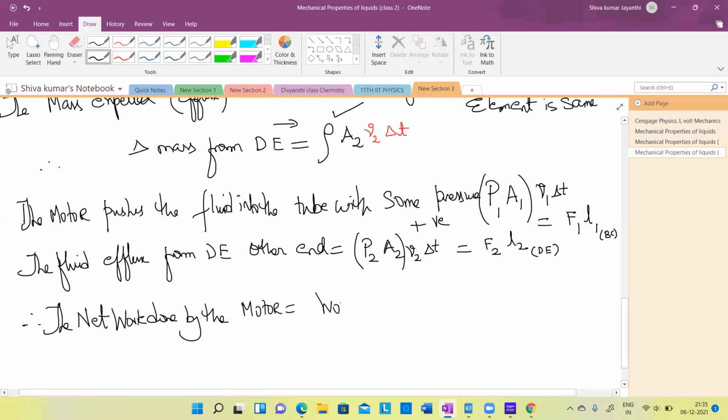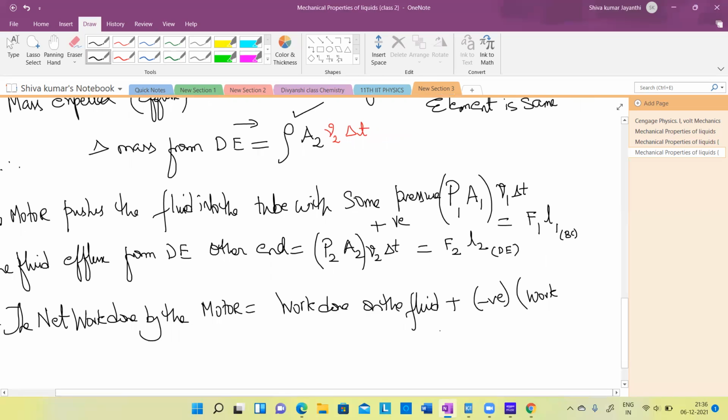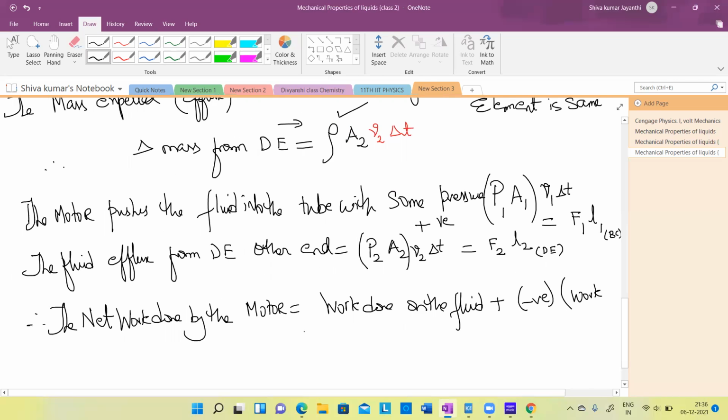Work done on the fluid plus negative work done. What is that? Negative, because this is negative. See, efflux due to the other end. This is the negative work done. Is it visible here? Shall I write this side? Oh, if I write this side, it won't be in the PDF.